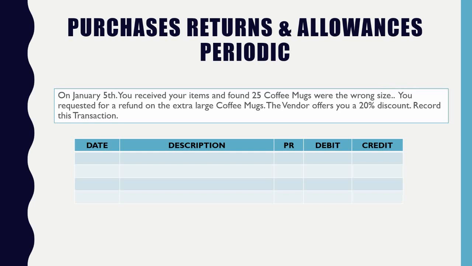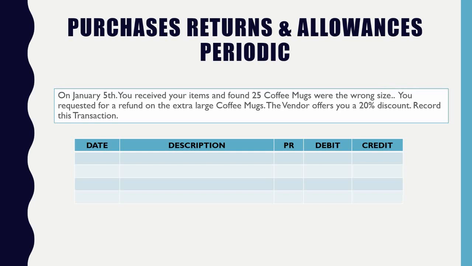They are a contra account. It reduces the purchase expense, and in this case, the allowance comes from trying to return a product. This isn't a discount that everyone can get. That's the difference between a purchase discount and a purchase returns and allowance: even though we say that we can get a discount off of it, this is a special discount because of the circumstance, because we're trying to return a product.